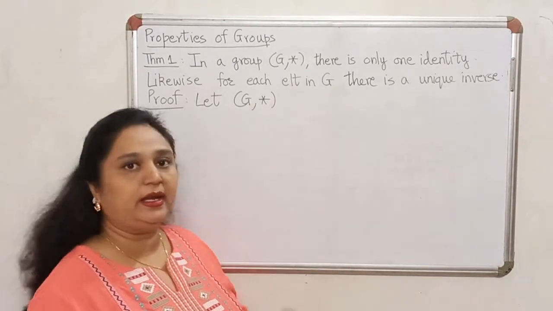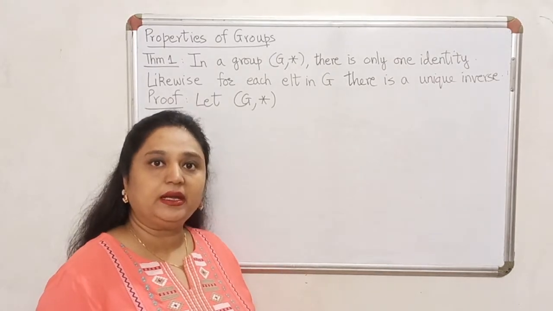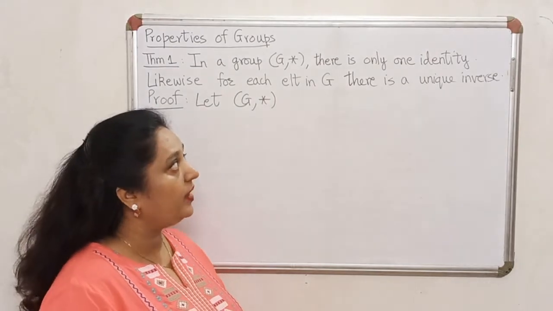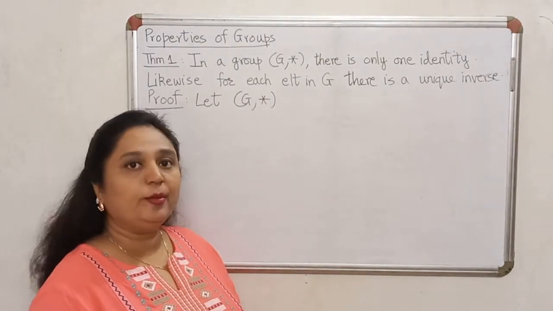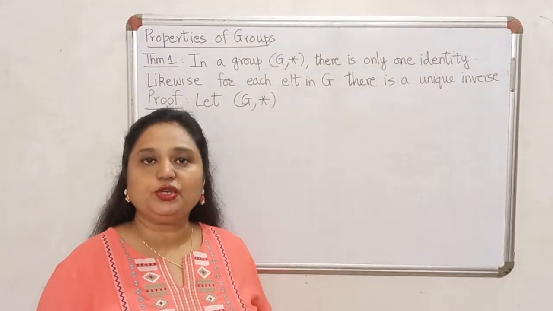There has to be an identity in G. So I know by this axiom that there will be at least one identity element in G. What we are trying to establish here is that there cannot be more than one, so that identity becomes unique.